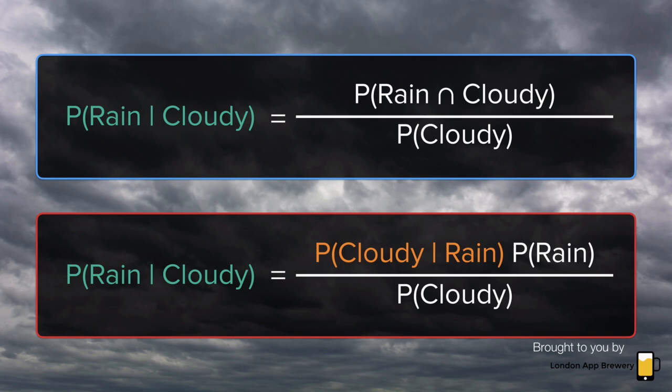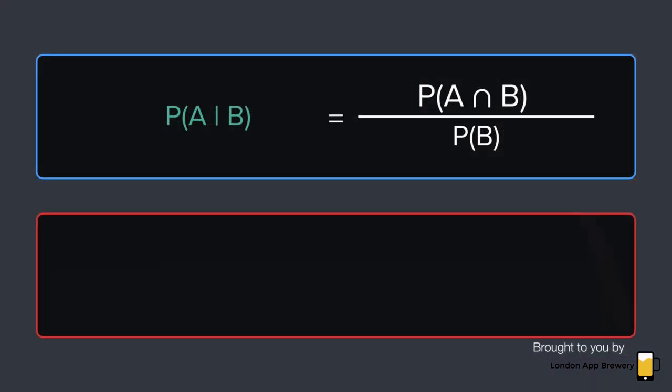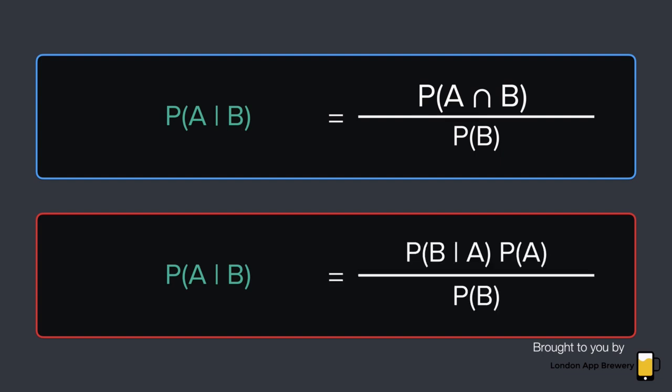But the point I'm trying to make here is that changing the top part of this fraction in this formula is all Bayes' theorem is. Reverend Bayes basically figured out how to reverse a conditional probability in the formula to make this whole thing easier to calculate. The conditional probability looks like this. Here's the generic formula for Bayes' theorem in terms of A and B. And you'll find this theorem very early on in any statistics textbook.